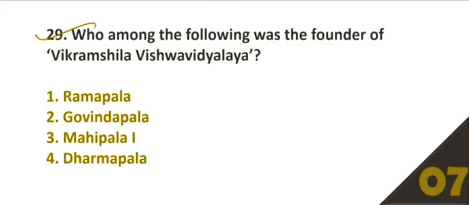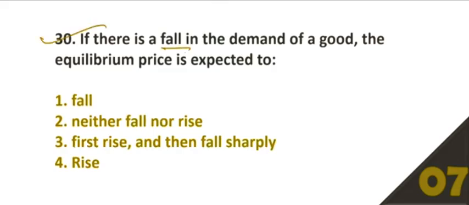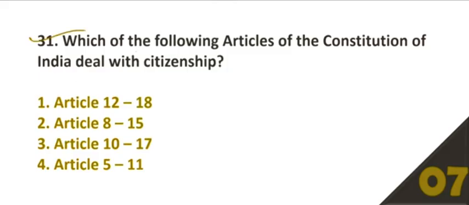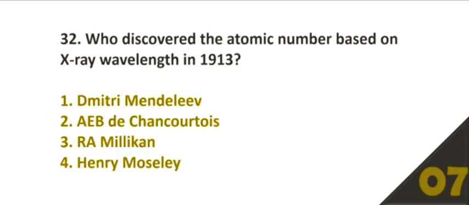29. Who among the following was the founder of the Vikramshila Vishwavidyalaya? Option number 4, Dharmapal. 30. If there is a fall in the demand of good, the equilibrium price is expected to? Number 1, fall. 31. Which of the following articles of the Constitution of India deals with the citizenship? Option number 4, Articles 5 to 11. 32. Who discovered the atomic number based on the X-ray wavelength in 1913? Option number 4, Henry Moseley.